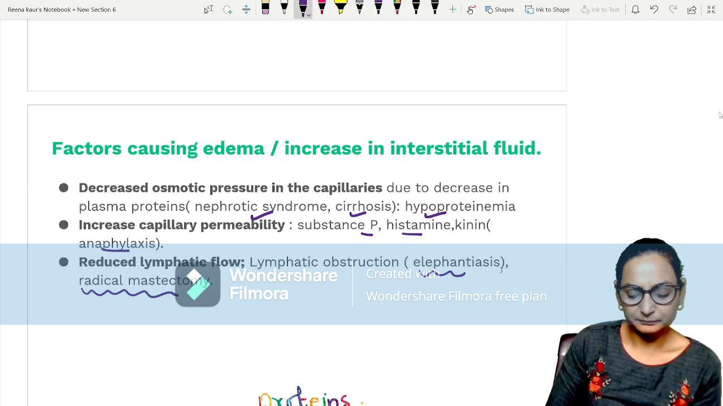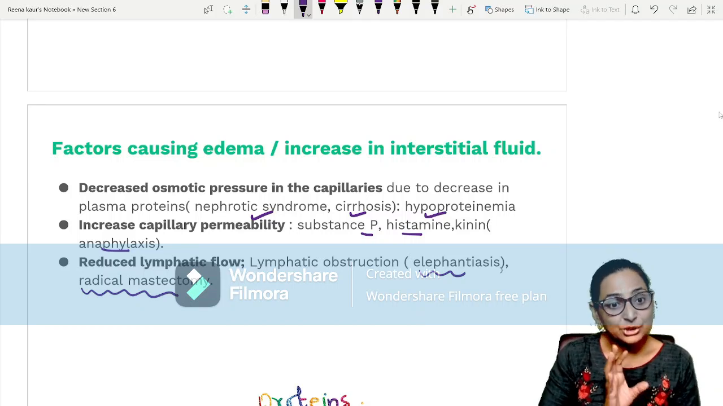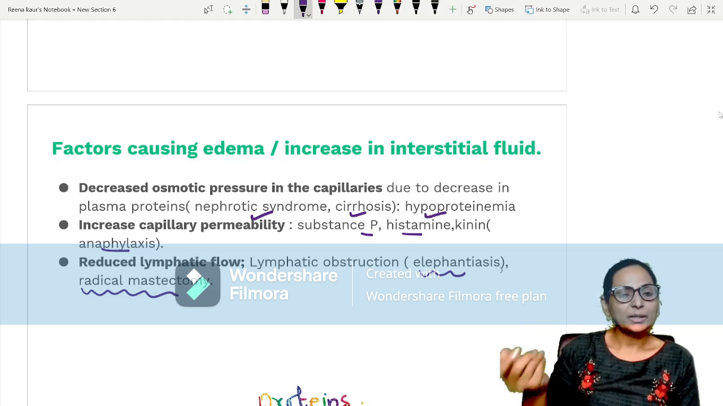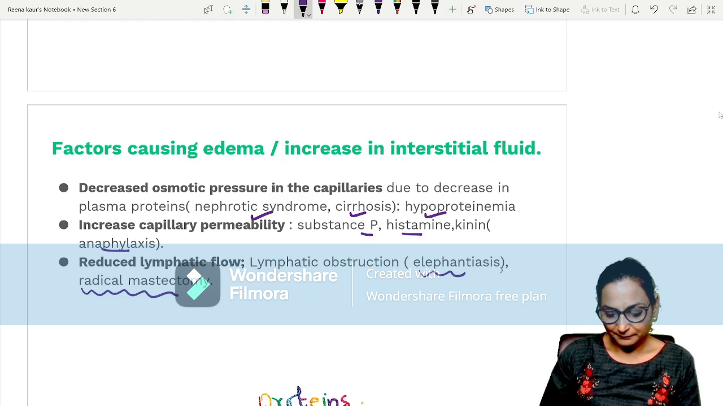Got this clear? I hope you will be able to write the MCQ correctly once you understand the forces which increase filtration or increase reabsorption and the factors which can cause edema. Okay?